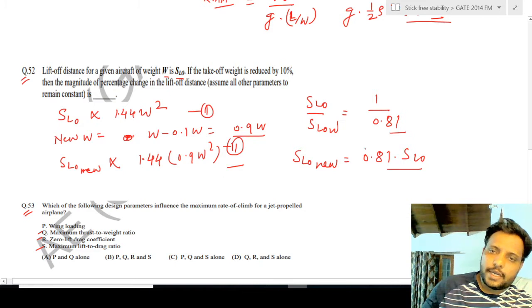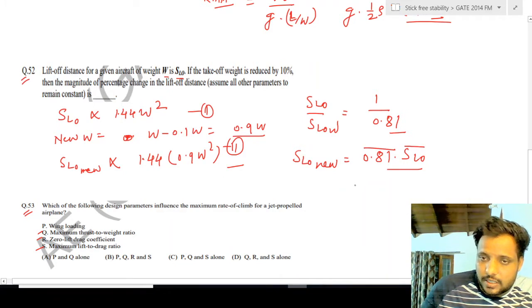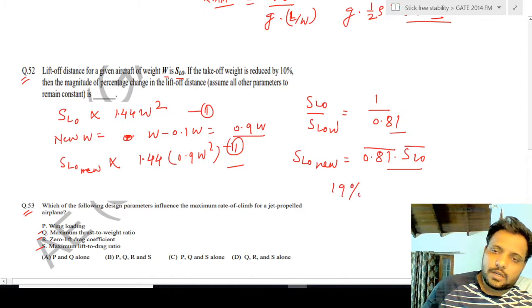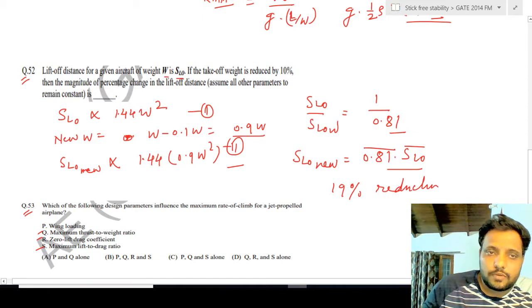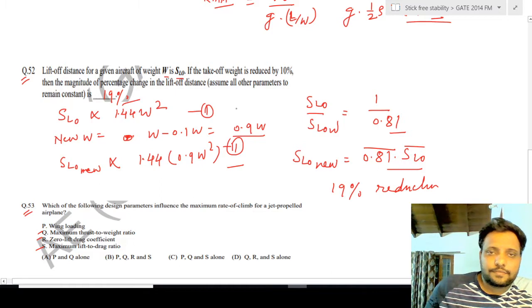That means 81% of the original SLO, so there is a reduction of 19%. So the answer is 19%. This is the reduction, 19% reduction we can write here.